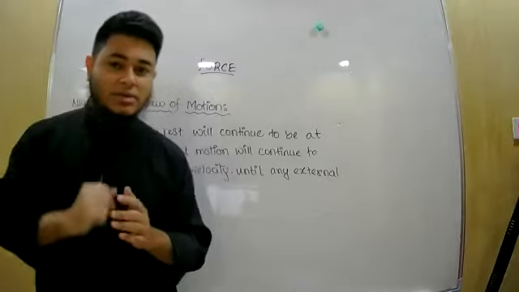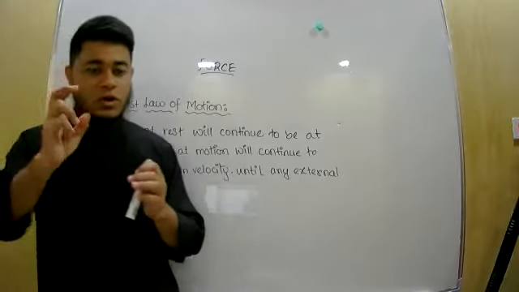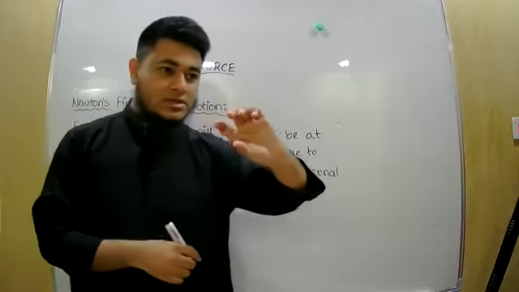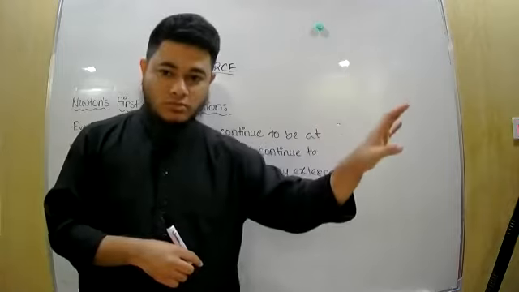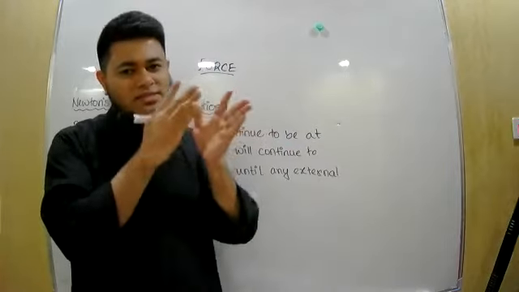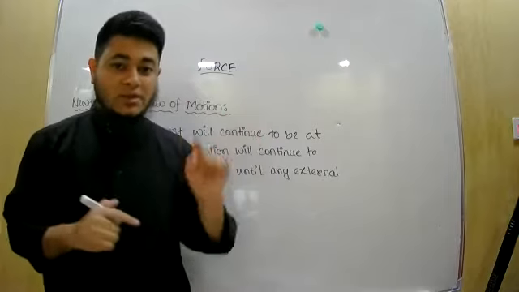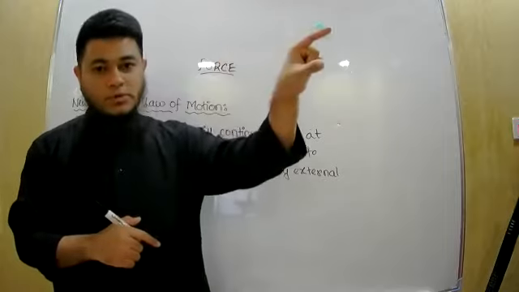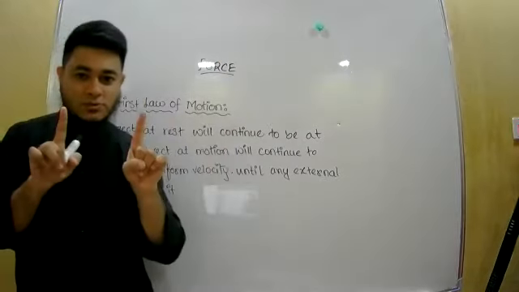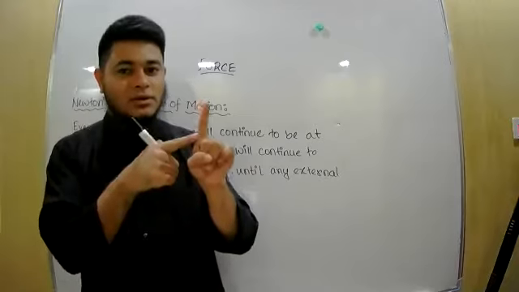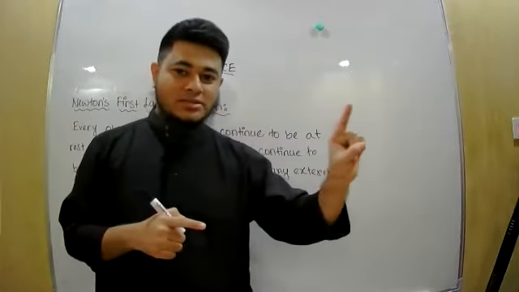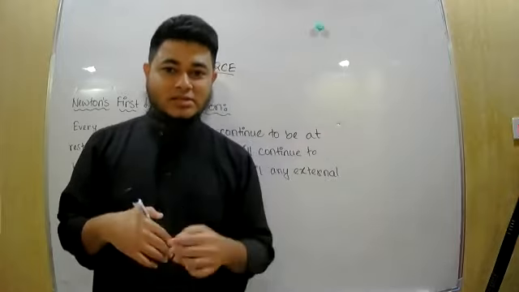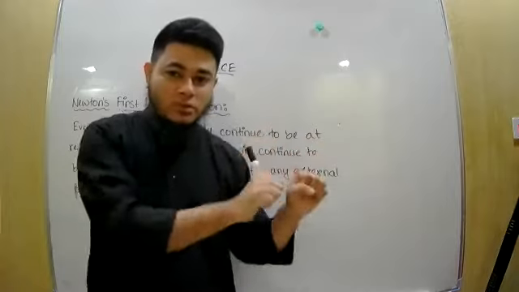It can be done in space. In space, if you throw a certain body, until it enters into the gravitational field of some object, it will keep going straight at the same velocity with which you have thrown it. The velocity will neither increase nor decrease. Like two friends went to space. One friend kicked the other one. Now this friend will start going in this direction. He will not be able to stop himself. He will not be able to come back until someone holds him and stops him.